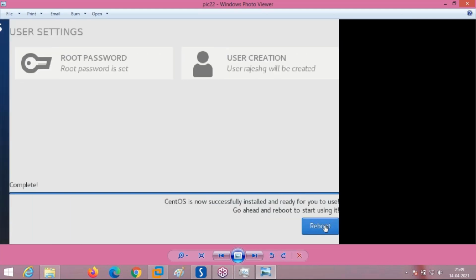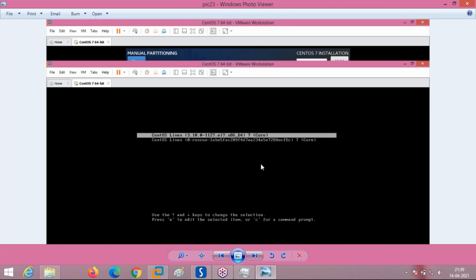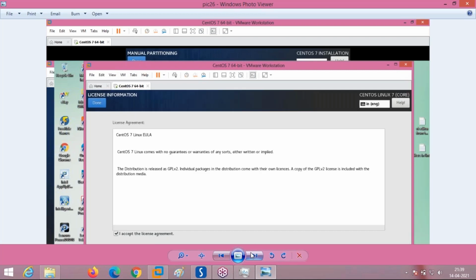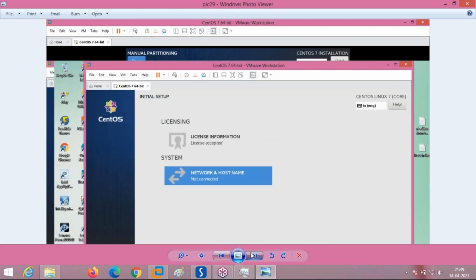After that reboot, when you press on the reboot, it will show like this. These are the different kernels which are available. This is from the boot directory. Next, you have to press. It will ask for license accepted. After the license is accepted here, next it will ask for these things.